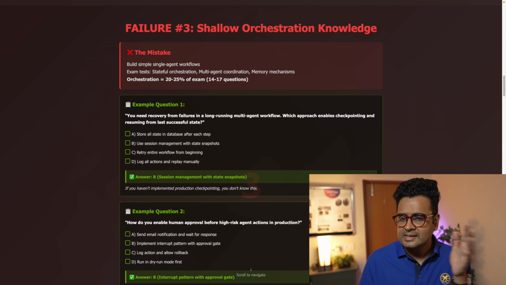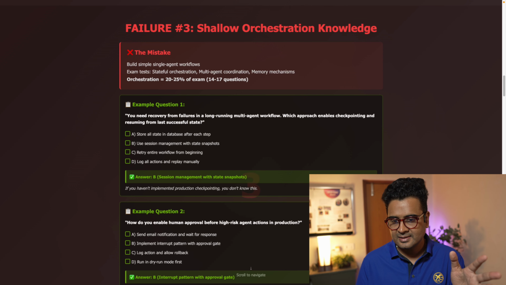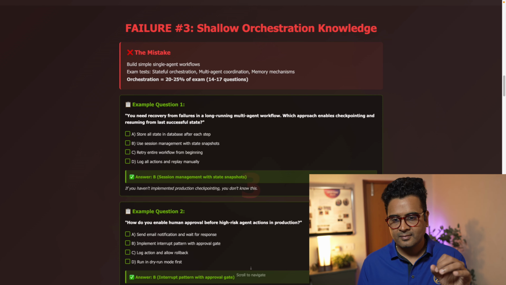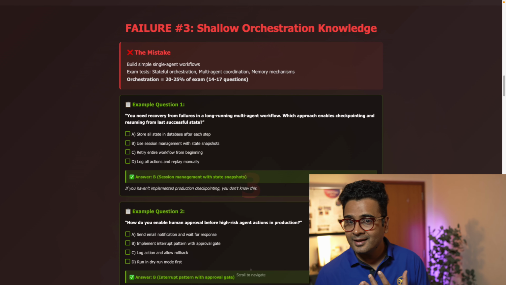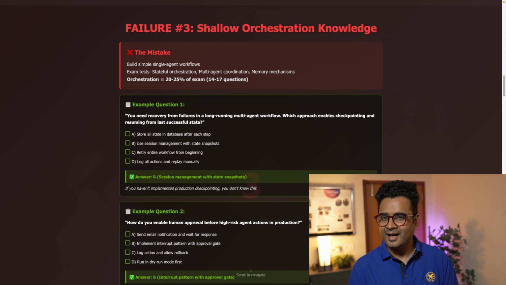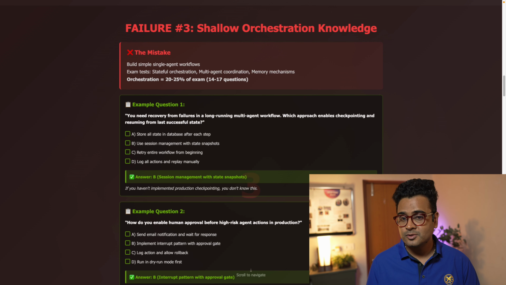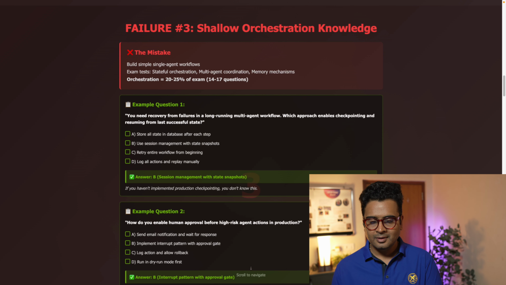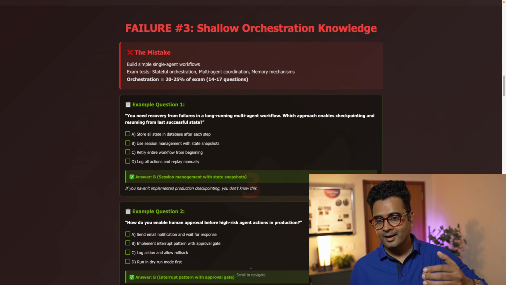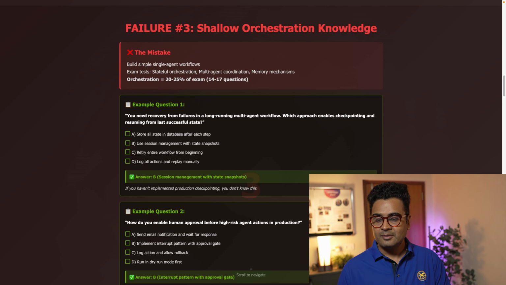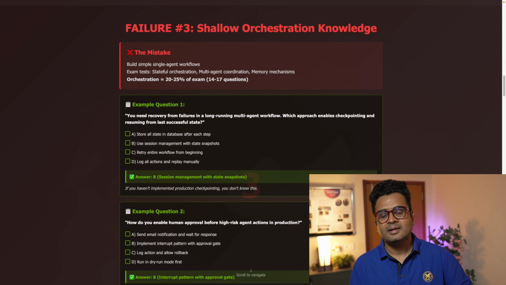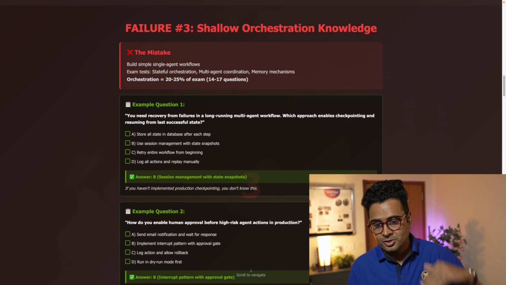And the third reason that they would fail is shallow orchestration knowledge. They think that they know stateful orchestration, but in reality, they actually don't. The common mistake engineers make while preparing is they build a simple agent workflow. Let's say the agent will call tool A and perform the processing, then call tool B, and it is done. Now they understand the basic pattern, but in your examination, it goes deep.